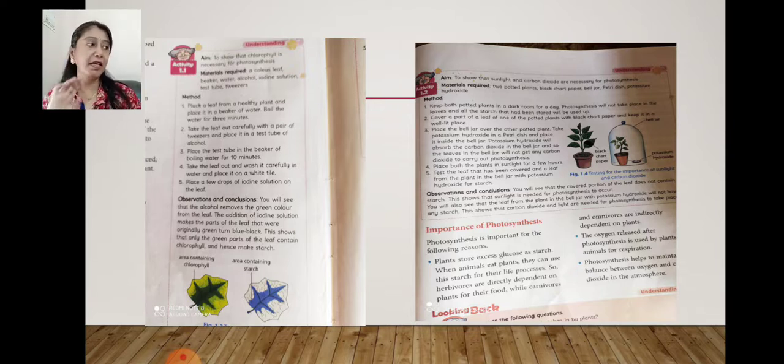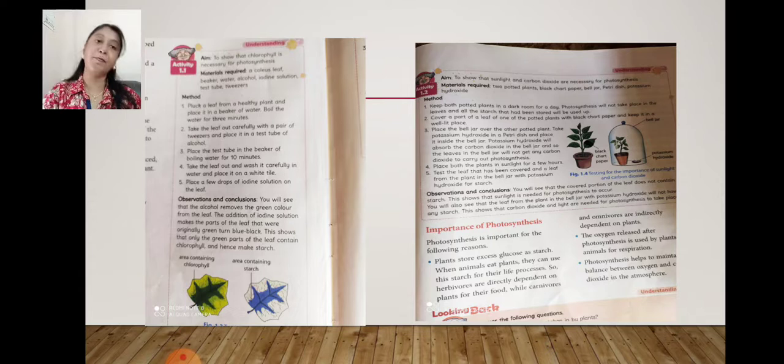Now inside the bell jar, they are using potassium hydroxide. Potassium hydroxide can absorb all the carbon dioxide present inside the bell jar. The other potted plant has some part of the leaf covered with black chart paper. We keep the plants in the sunlight for some time, then take them back and observe. The leaf covered by the black paper does not have starch. Why? Because that part of the leaf was not getting sunlight for photosynthesis.